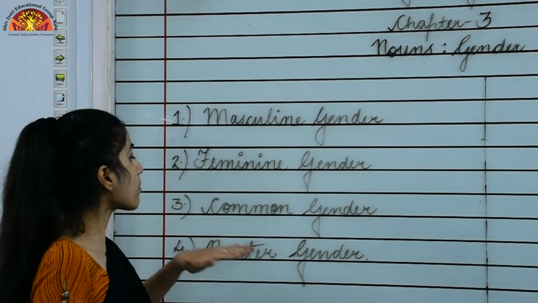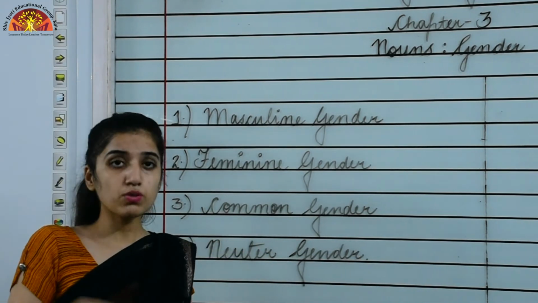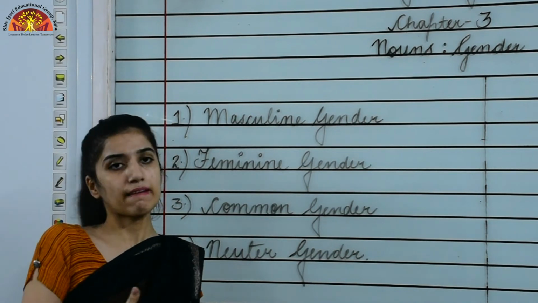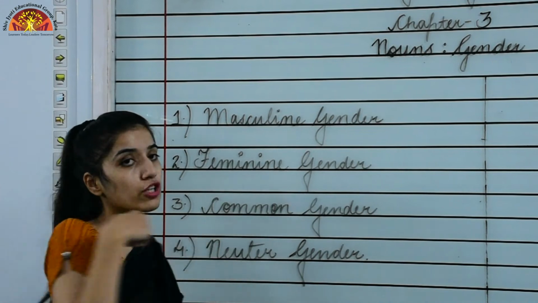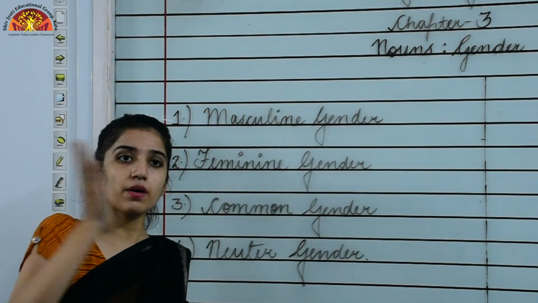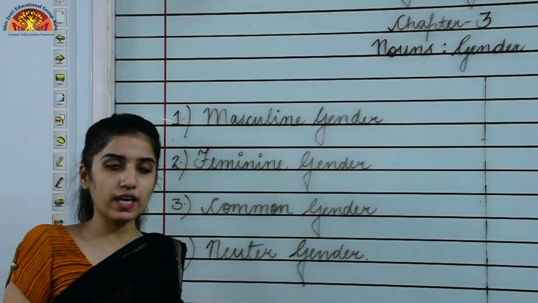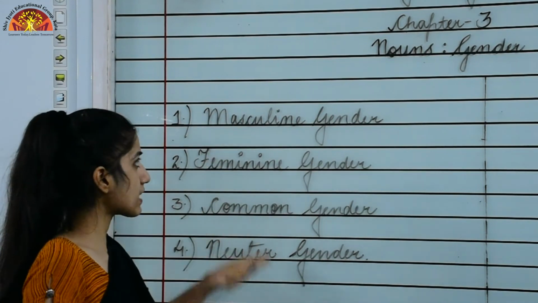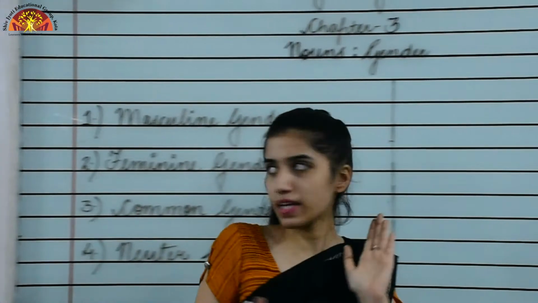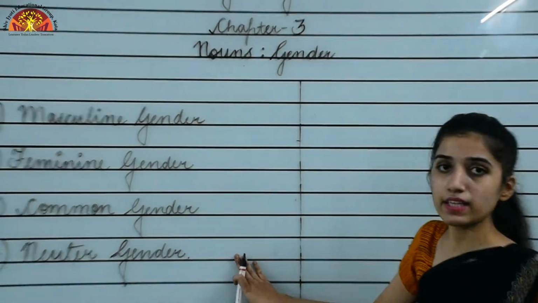Now when we are talking about neuter gender, neuter gender represents non-living things. So all the non-living things come under which category? That is neuter gender. They are neither male nor female. Okay, so they represent what? Non-living things. So let's see the examples of masculine, feminine, common and neuter.